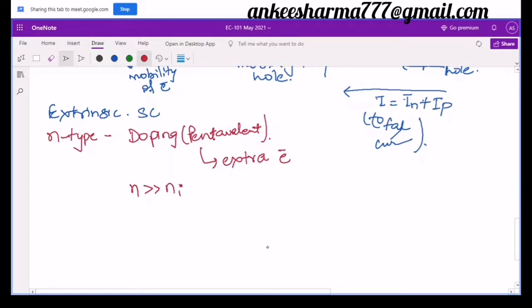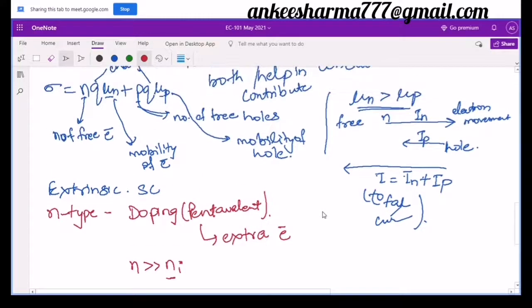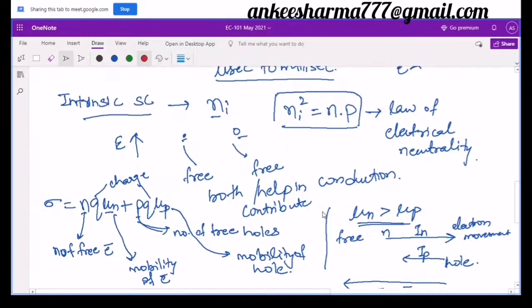What is this intrinsic concentration? It is there in the case of intrinsic semiconductor, that is n dot p is equal to ni square, and over there n and p are almost similar, equal. Over here, as I said, this formula is the law of electric neutrality, n dot p is equal to ni square, and n and p are equal because we have not done any doping.